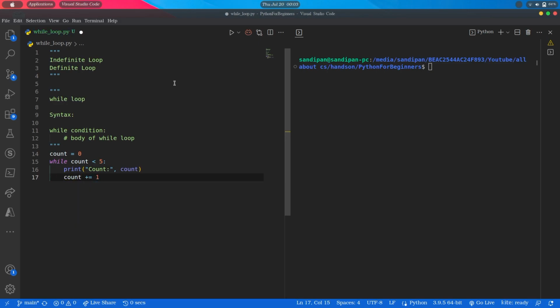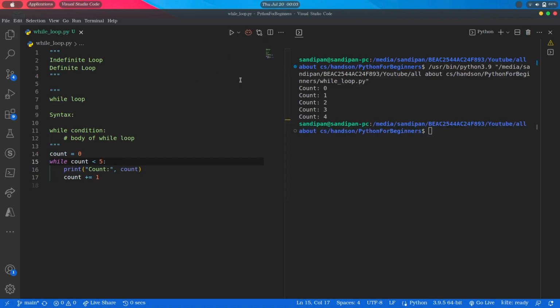So here, after the while keyword, we have given a condition based on which the block of code or statements will be executed as long as the condition evaluates to true. In this example, as you can see, it is printing count 0, count 1, count 2, count 3, count 4. Let's understand what is happening here.